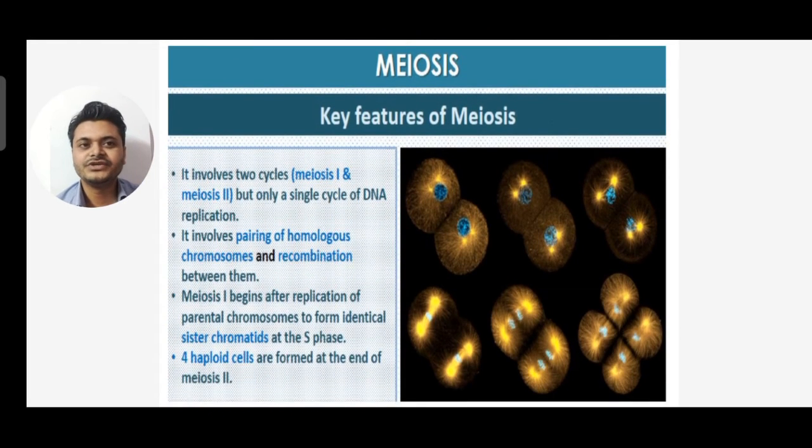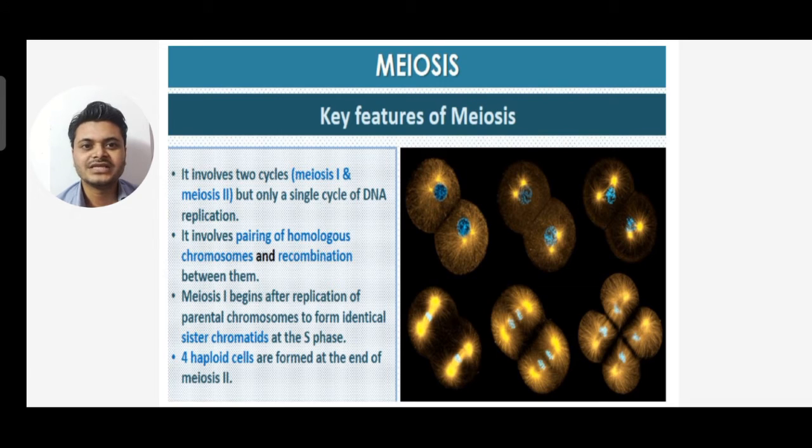Now what are the key features of meiosis? It involves two cycles. One is meiosis 1, another is meiosis 2, but only a single cycle of DNA replication takes place. It involves pairing of homologous chromosomes and recombination between them.